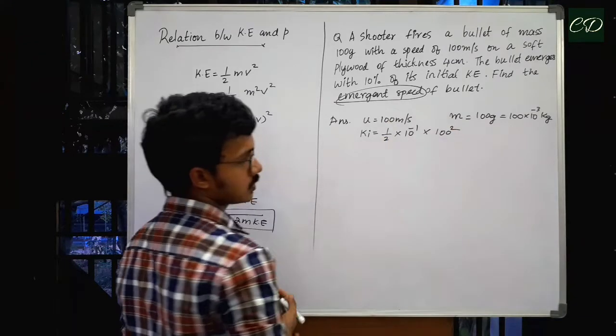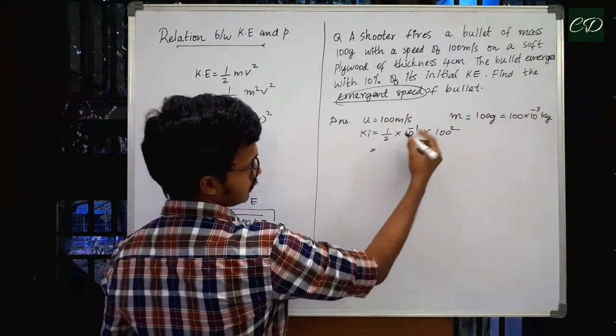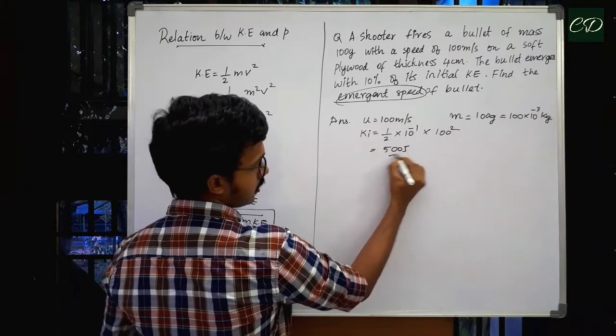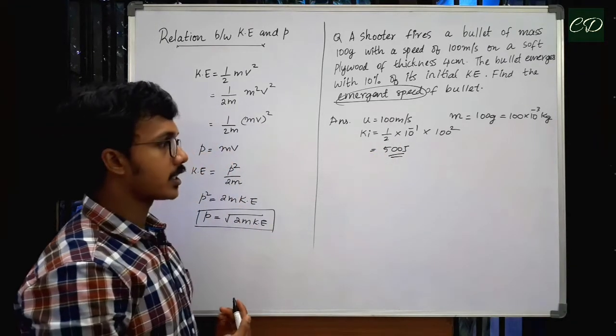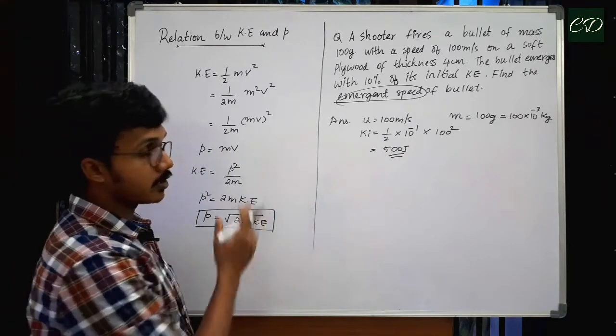So half into mass, we will be getting 10 power minus 1, into v square, that is 100 square. So we will be getting 500 joules. Ki, the initial kinetic energy, will be equal to 500 joules.